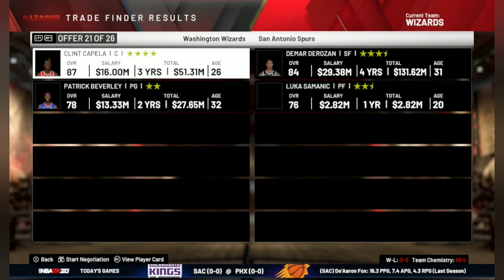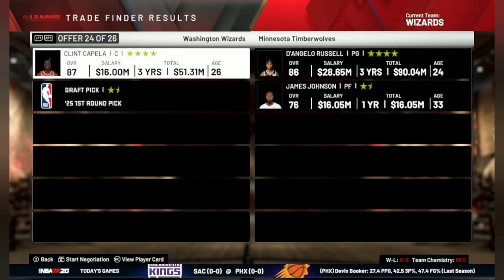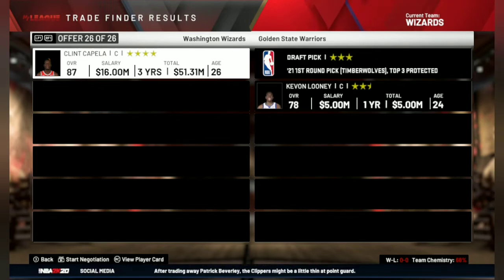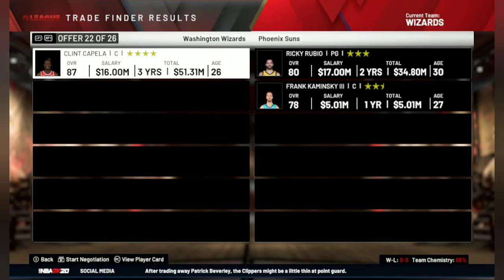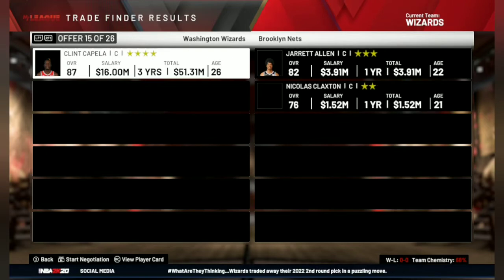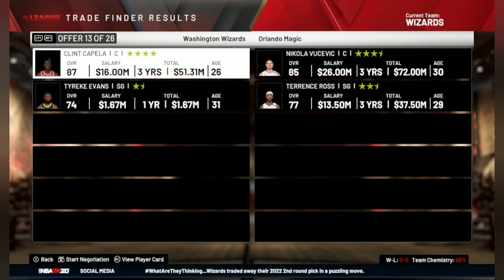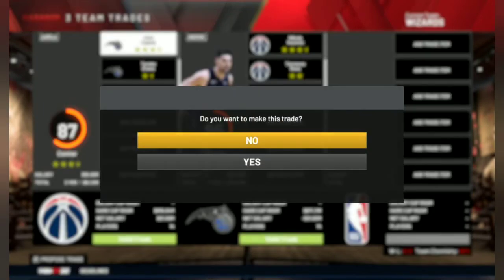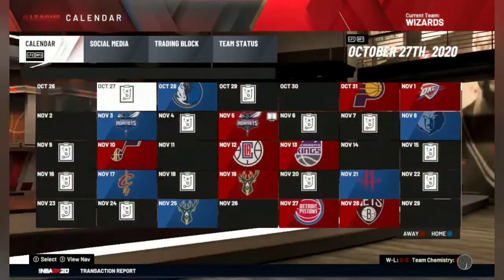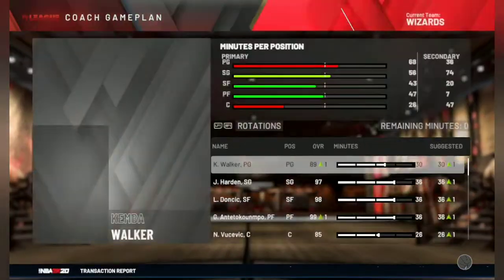That should be the move, I guess, if something else doesn't pop up in the end, as D'Angelo Russell and James Johnson. So let's go with this trade, as we get the center and our backup shooting guard. 2-for-1 deal. So let's move to the system here.